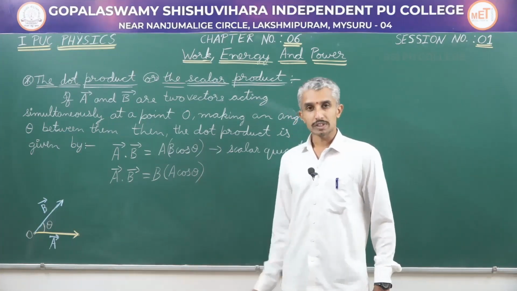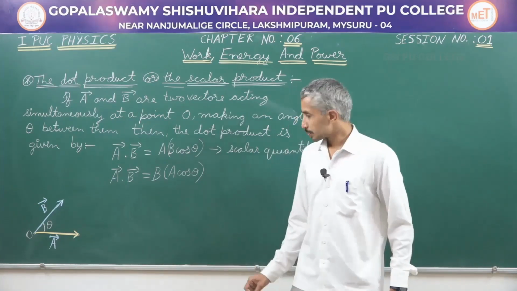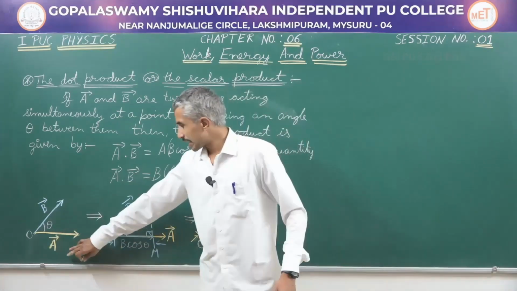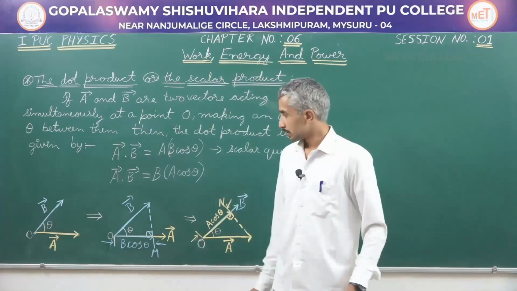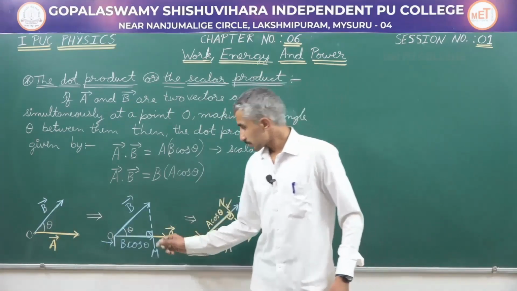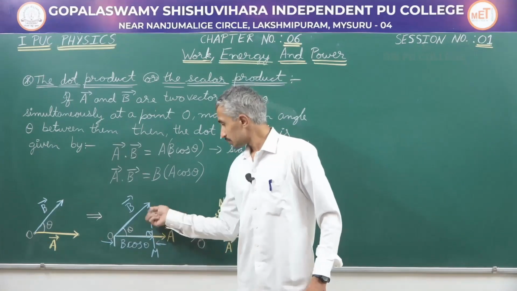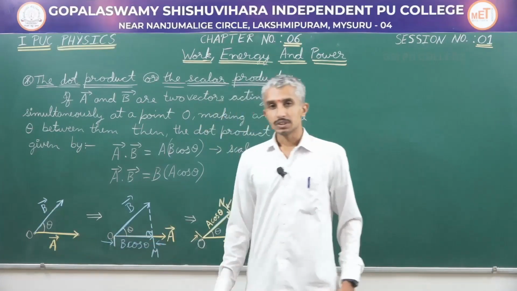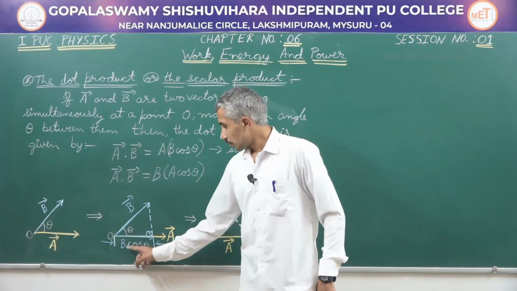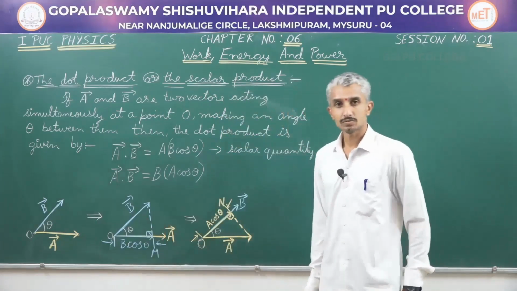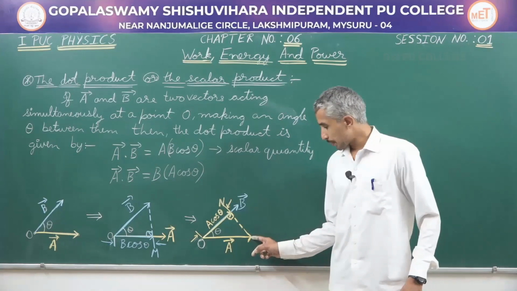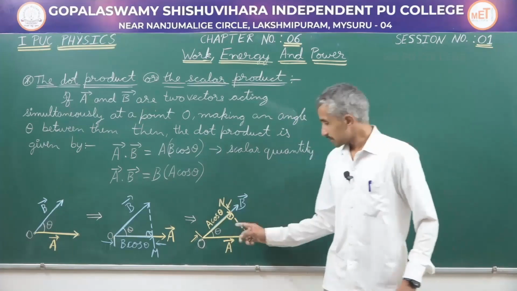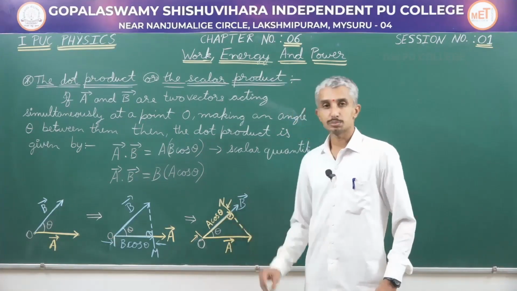And what do you mean by component of a vector on another vector? To understand, let me further draw two diagrams. Look into the diagrams here. In the first diagram, I have two vectors A and B. I have extended a perpendicular from the head of B onto A. Now, this OM represents B cos theta or the component of vector B along A. The other way, I have extended a perpendicular from the head of A onto B. The line ON now represents the component of vector A along B.